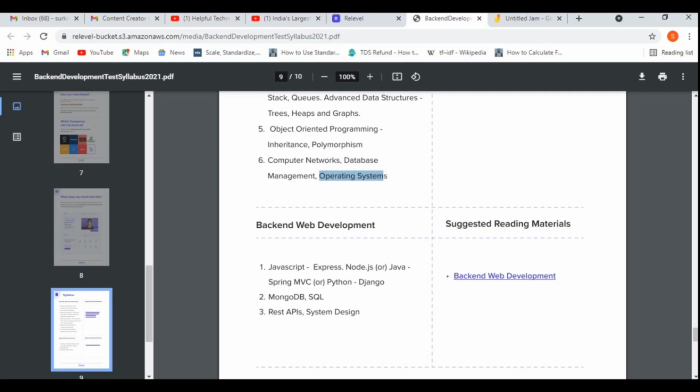Then backend web development. You need to know at least one programming language, either Python or Java, as well as the framework. Like for Python there will be Django, for Java Spring MVC, etc. Then any database knowledge like SQL, MongoDB, CouchDB, or NoSQL, etc., because in order to build a software or project you need a database, which is mandatory.